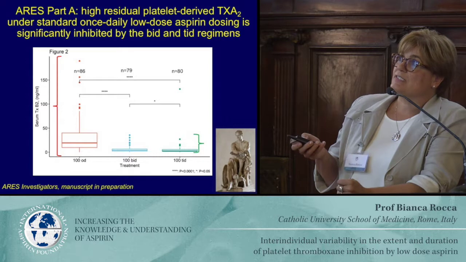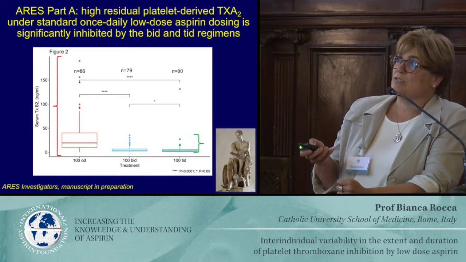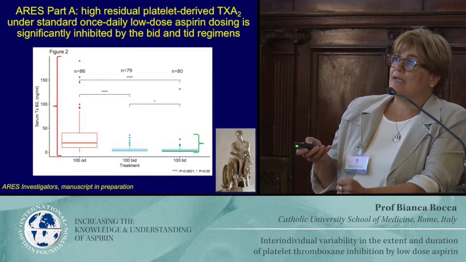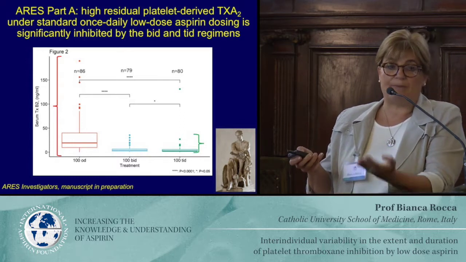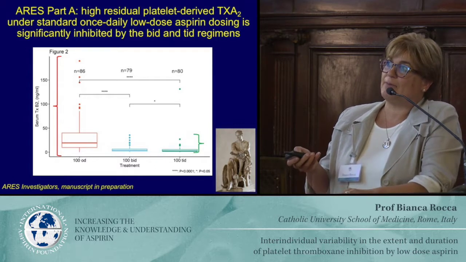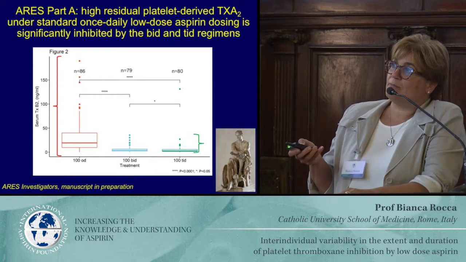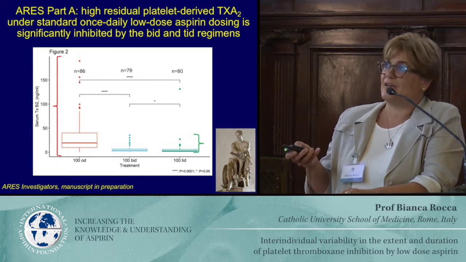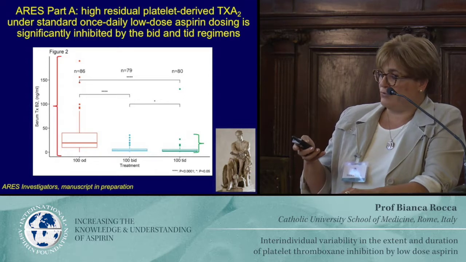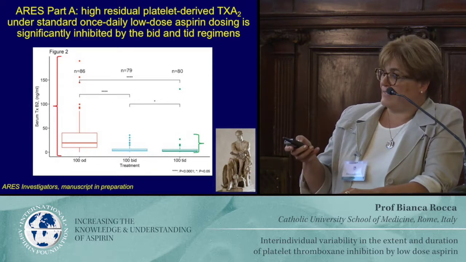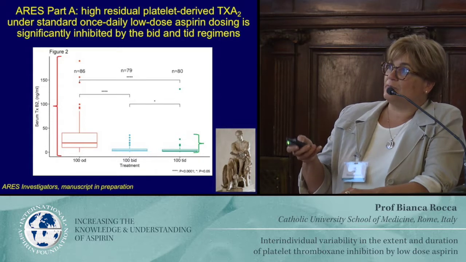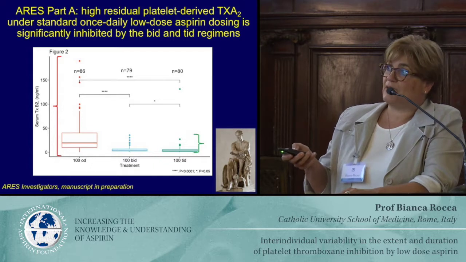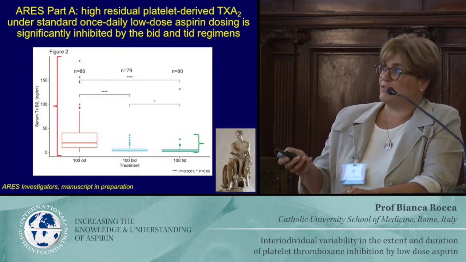And here are the results of part A. This is the group which was taking 100 milligrams of aspirin once daily. And we could reproduce data that we published 10 years ago, so we were very happy about that. The 100 milligram BID and TID actually reduced the residual serum thromboxane B2 by nearly 80%. And as you can see, the variability associated with 100 milligrams once daily in this population was pretty high, and that was restrained by giving BID or TID dosing.